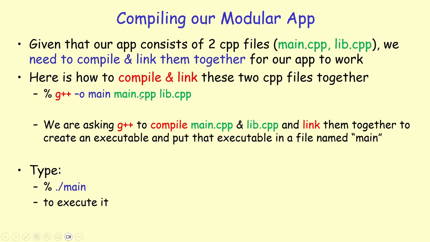Main.cpp contains the driver code that makes use of the library functions. So we are basically asking g++ to compile these two files together and create an executable named main. After the compilation, g++ is going to create a file named main.exe in Windows or main in other operating systems, which I can execute by typing ./main.